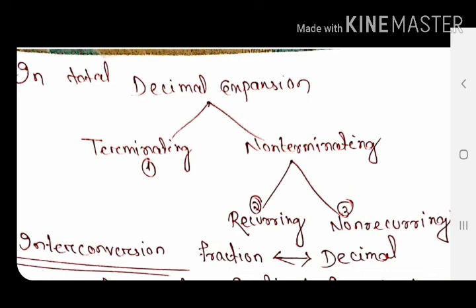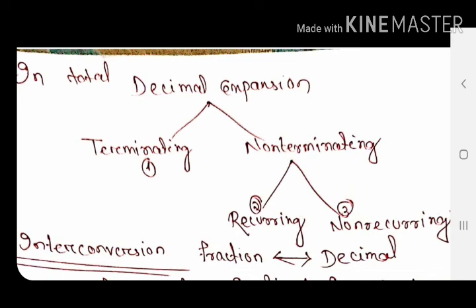In between there are two branches, two types. One is recurring, meaning repeating, and another is non-recurring, meaning non-repeating. So this is case 2, 3. In total there are 3 cases: terminating, non-terminating recurring, non-terminating non-recurring. Then we will discuss the interconversion